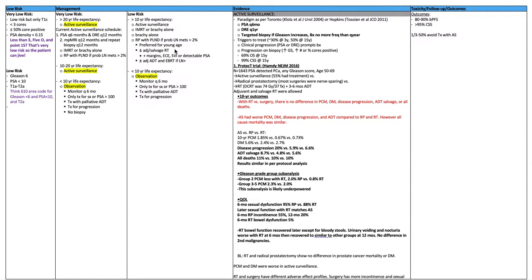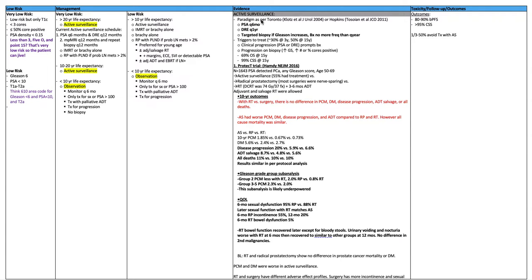They can get radical prostatectomy with pelvic lymph node dissection if the probability of lymph node mets is greater than 2%. This is preferred for patients with a young age. Consider salvage radiation, positive margins, ECE, seminal vesicle invasion, or detectable PSA. Adjuvant ADT and EBRT if lymph nodes are positive. For a less than 10-year life expectancy, observation, again monitoring every 6 months, treating only for symptoms or PSA greater than 100, treat with palliative ADT or treat with progression.